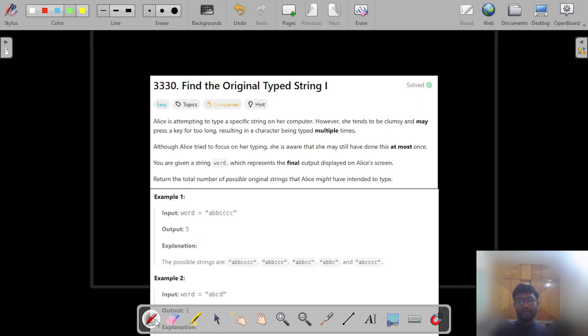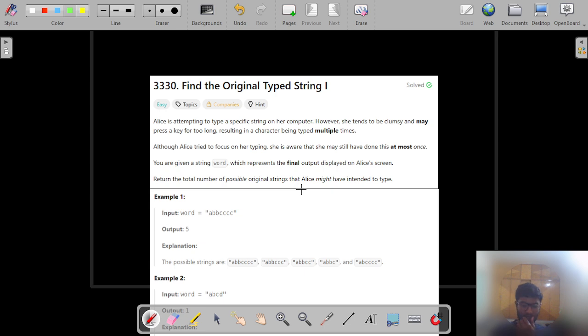Alice is attempting to type a specific string on her computer. However, she tends to be clumsy and may press a key for too long, resulting in a character being typed multiple times. Although Alice tried to focus on her typing, she is aware that she may still have done this at most once. You are given a string word which represents the final output displayed on Alice's screen. Return the total number of possible original strings that Alice might have intended to type.